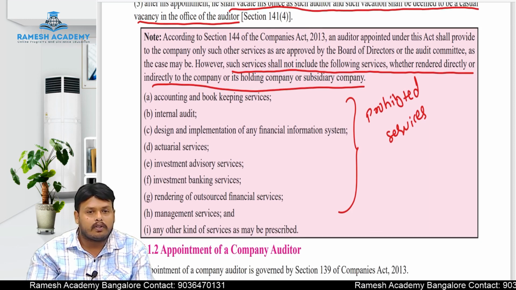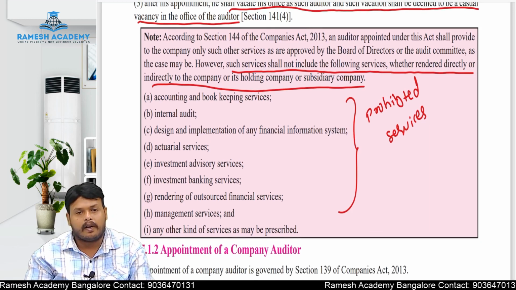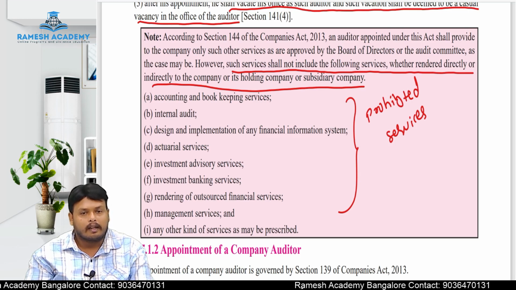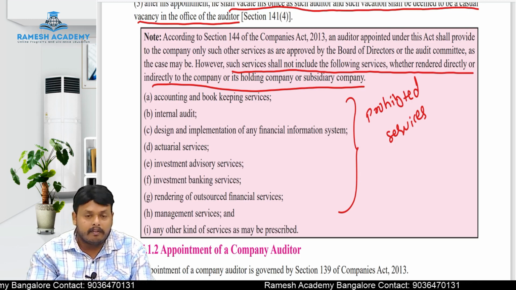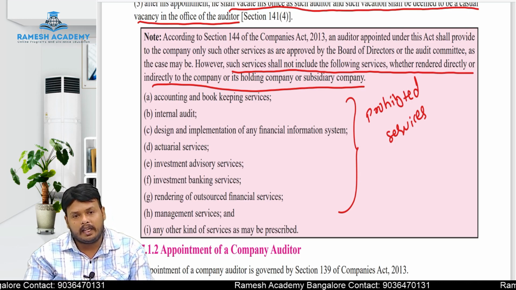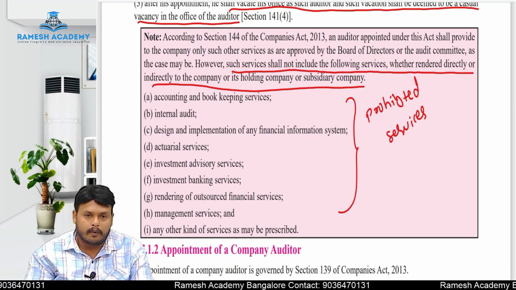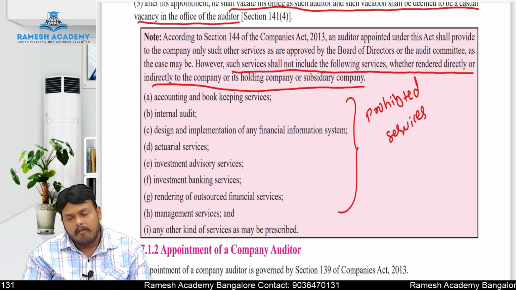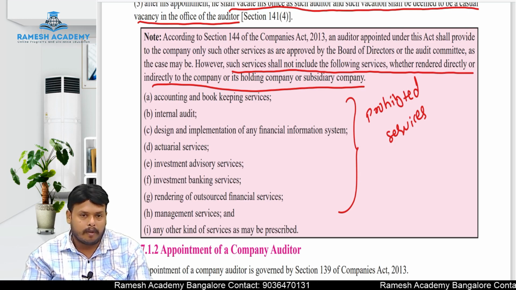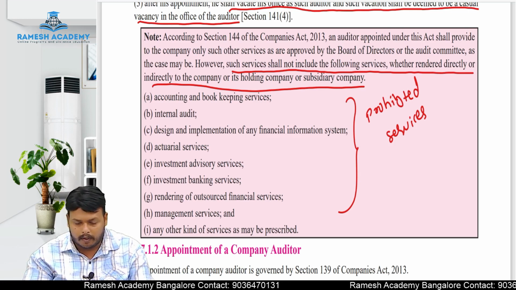Actuarial services. Actuarial is nothing but valuation services. If you are providing any valuation services to the client, then you are also disqualified. Investment advisory services. If you are providing any investment advisory services, in that case also it is covered under section 144. Investment banking services, where you make investment suggestions to the client, that is also covered under section 144.